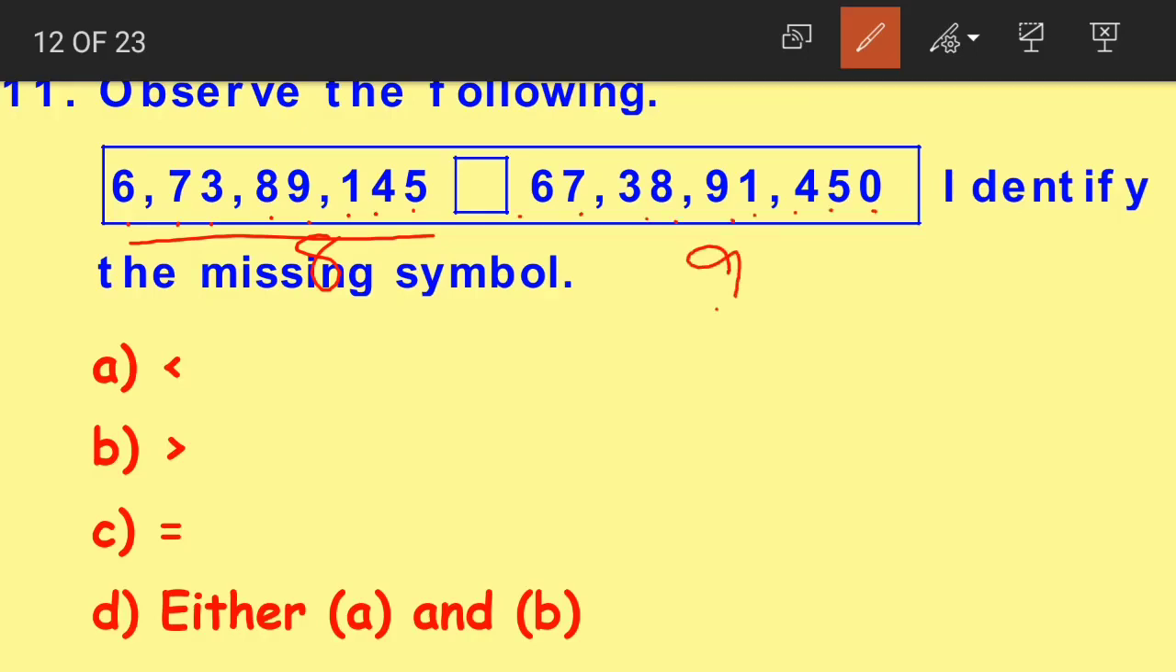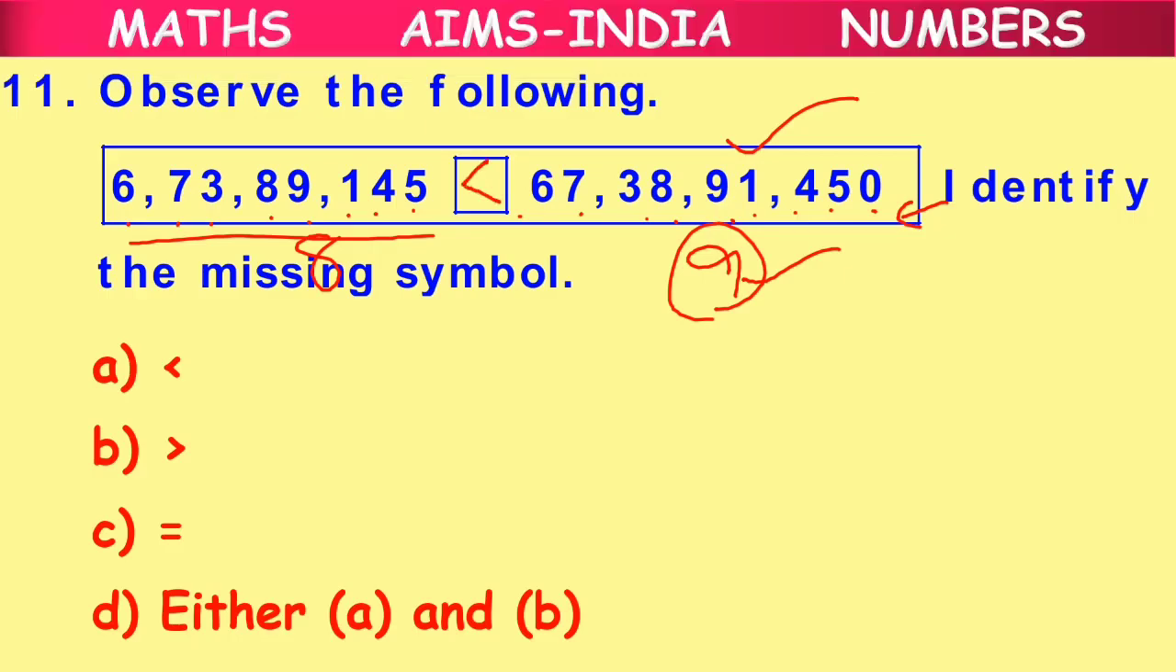Now obviously 9 is the bigger number here, right? This number has more digits. So the second number becomes the bigger number. We open the mouth towards the bigger number. So the correct answer is option A. The first number is less than the second number, right?